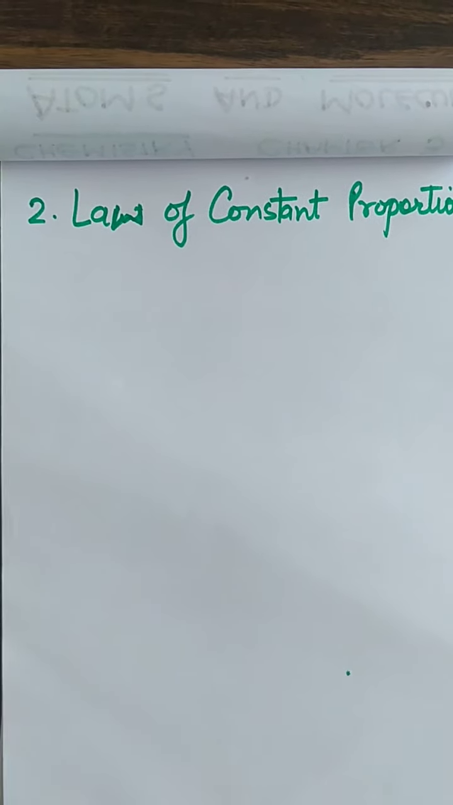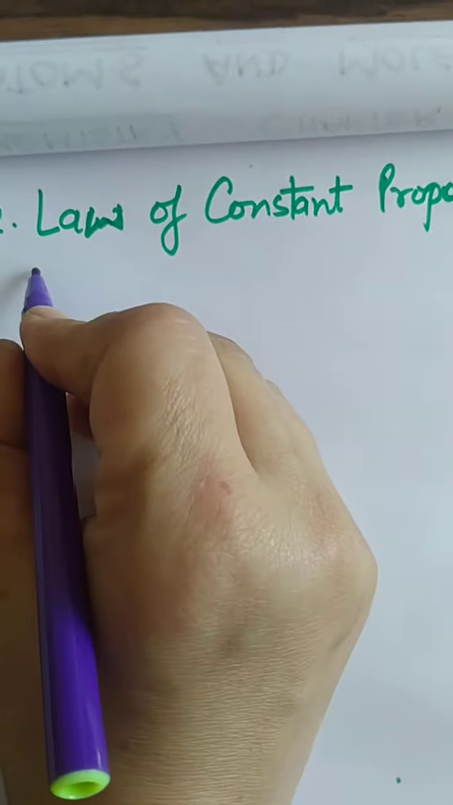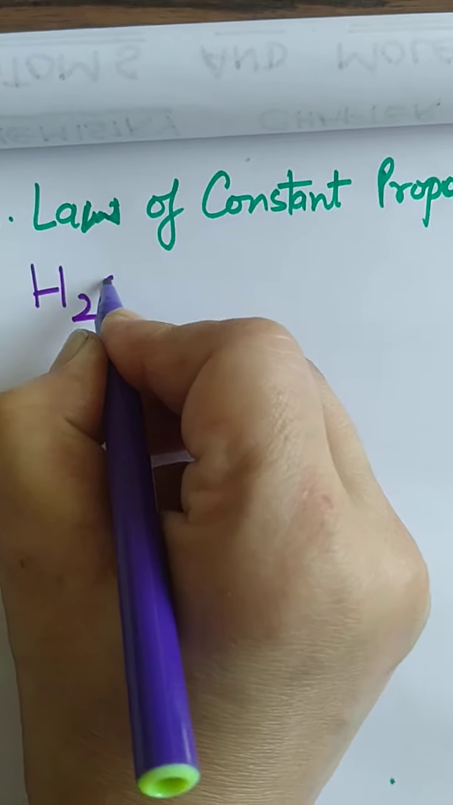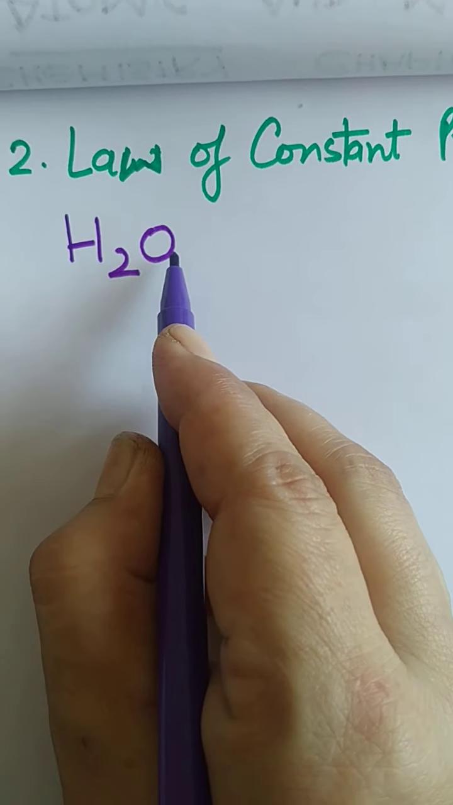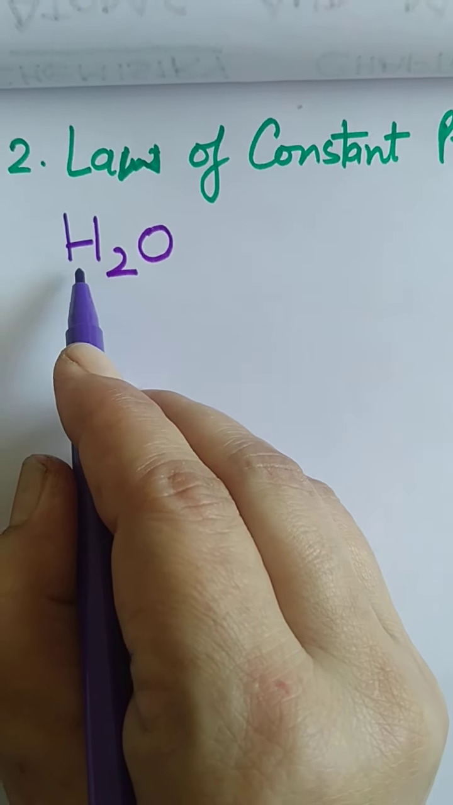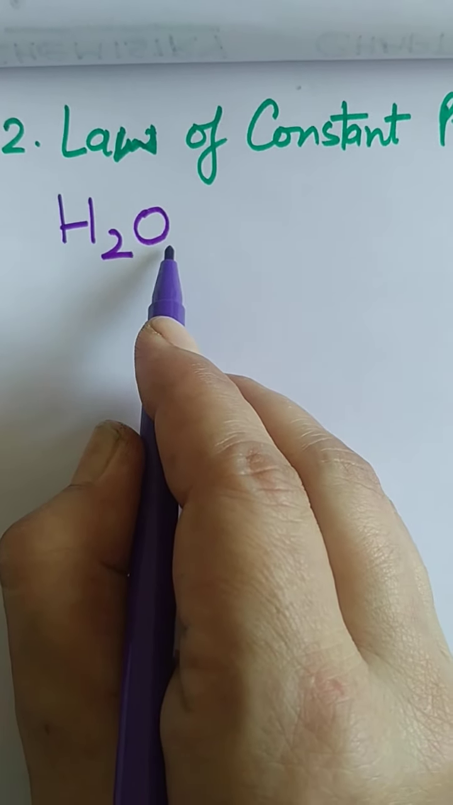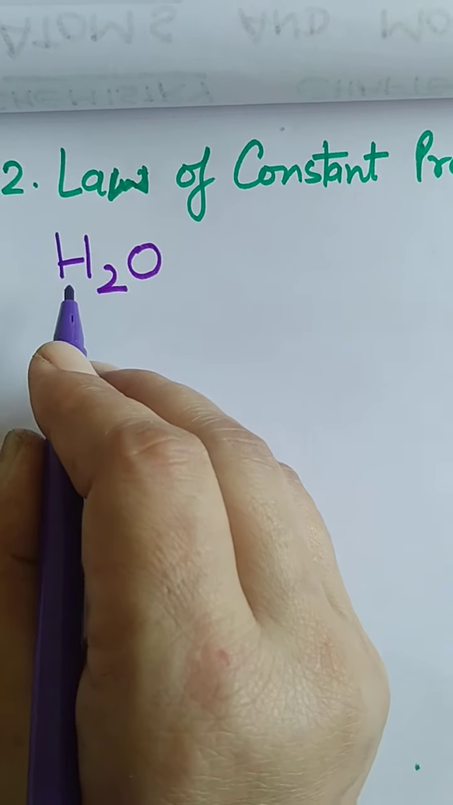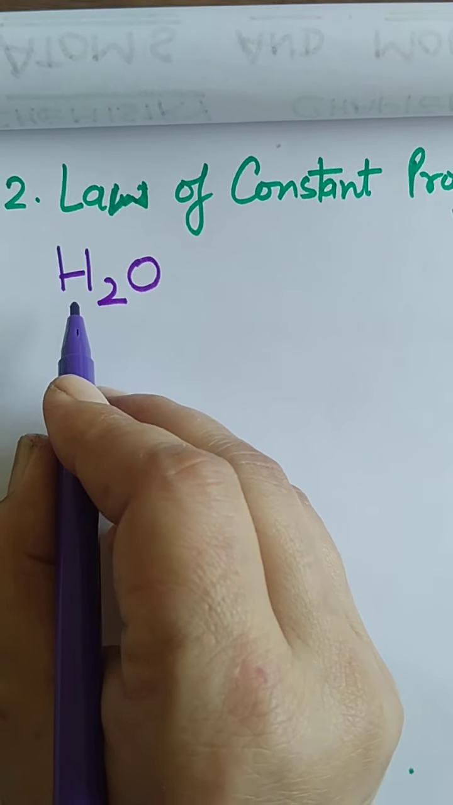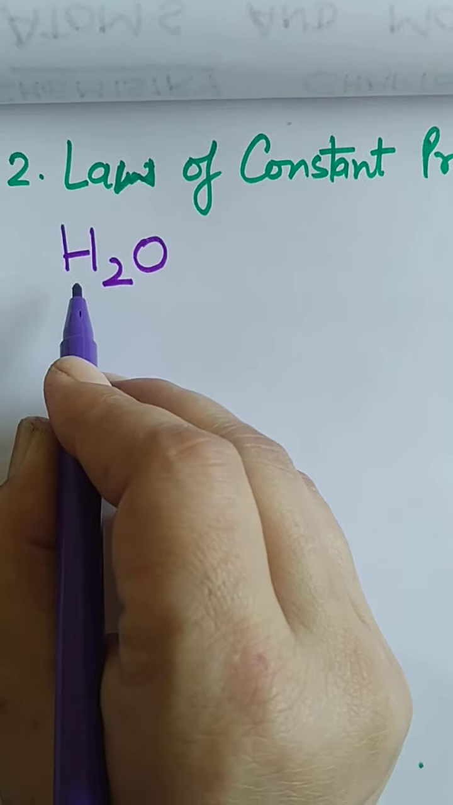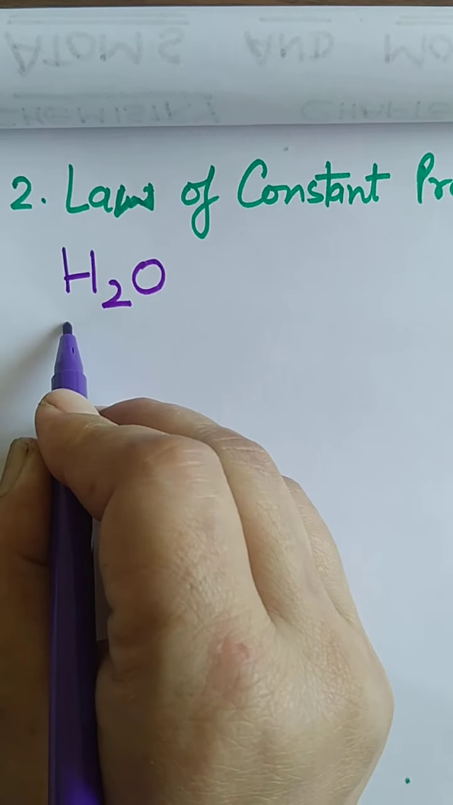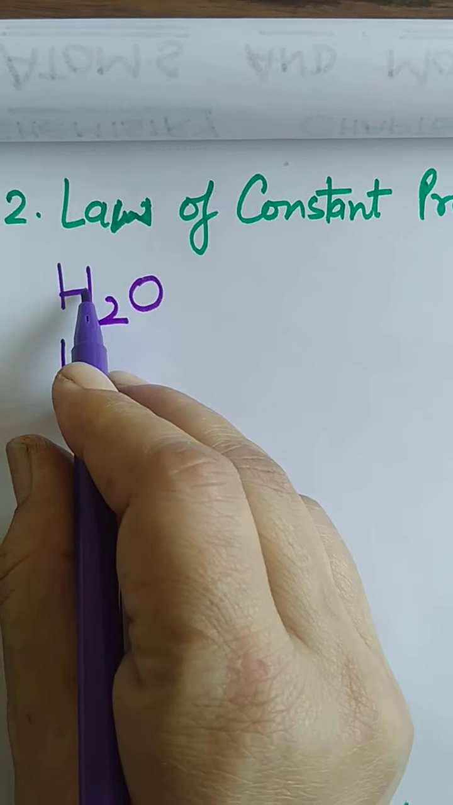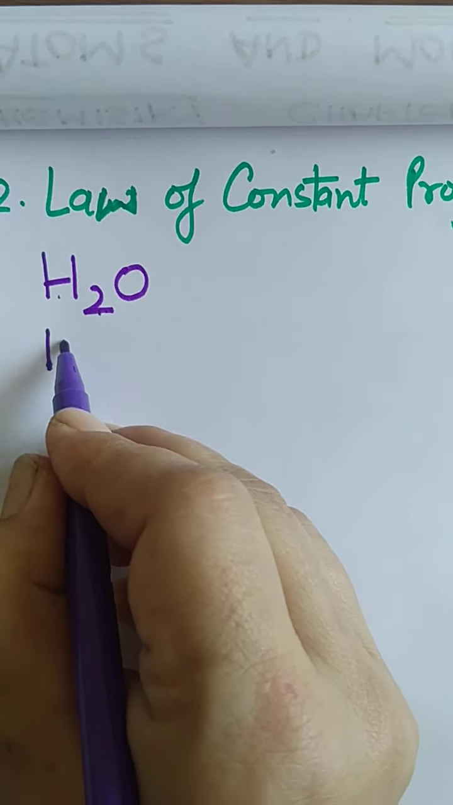Let me explain with an example. Let us take water. Water is a compound made up of two elements, hydrogen and oxygen. Now, we will check their ratio. You will be learning atomic mass soon. Hydrogen atomic mass is 1. How many atoms of hydrogen do we have? 2.